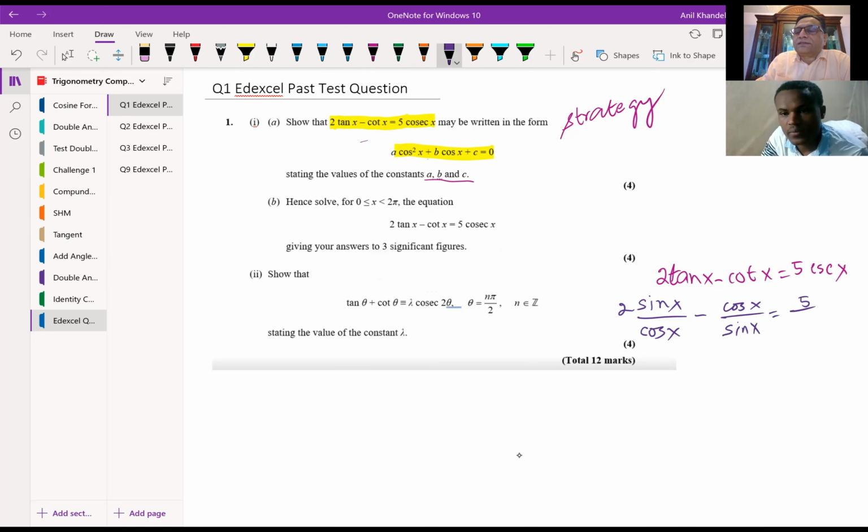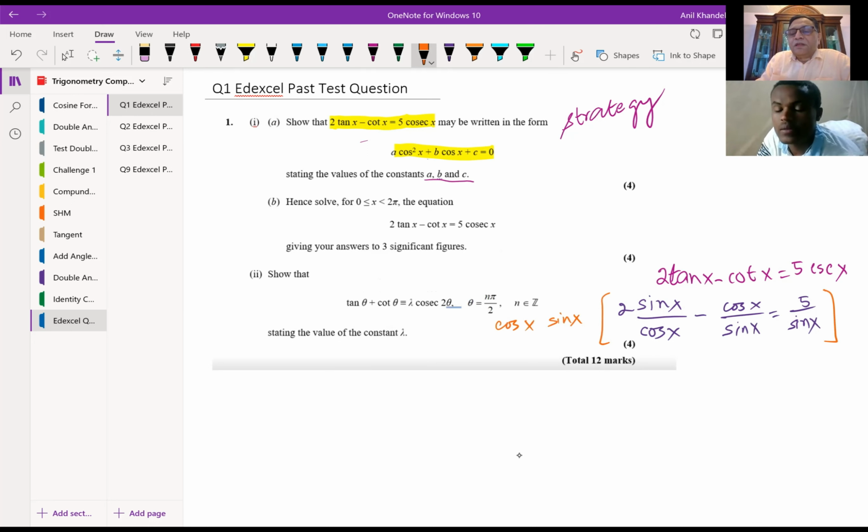So what is cosecant x? 1 over sine x. So we have now written this equation, and next step should be what for you? So what we can do now to simplify is we can multiply both sides by the common denominator, which is cos x sin x. Do you see that? So we simply multiply by common denominator and then we expand.